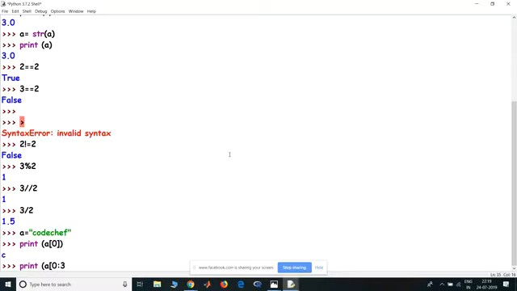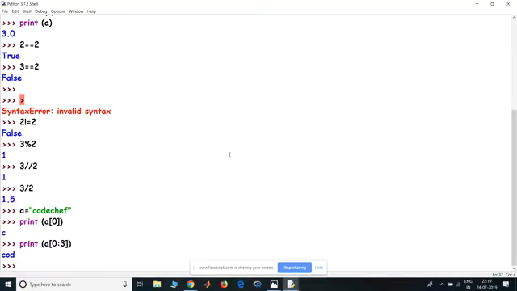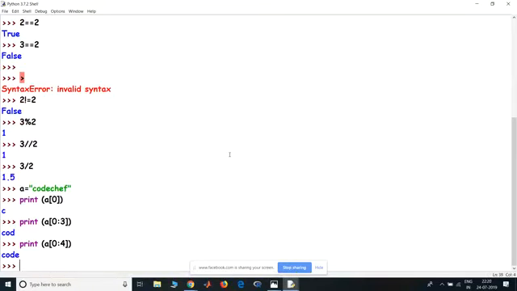Okay, so you also want to know how a number gets converted to a string. Let me just finish this slicing part, then I'll get back to that. If I'm printing A of 0 to 3, I get COD because the 3 is not included by the Python interpreter. If I wanted to print CODE, I have to print A of 0 to 4. All right, so that way I get CODE.